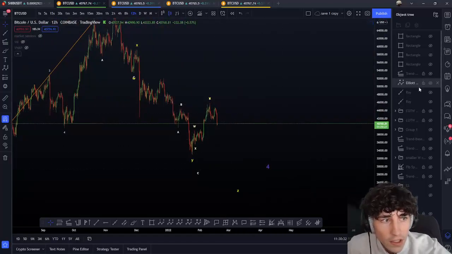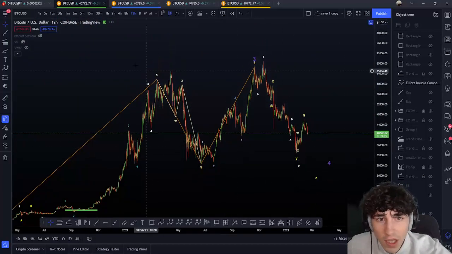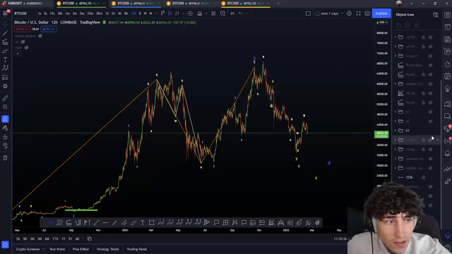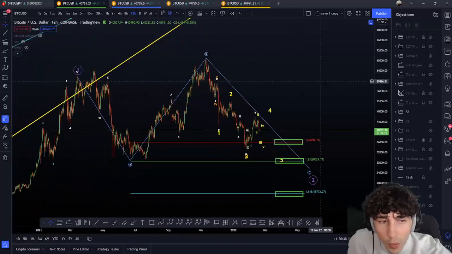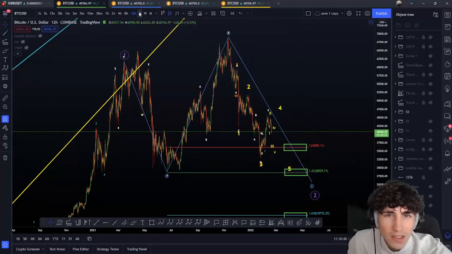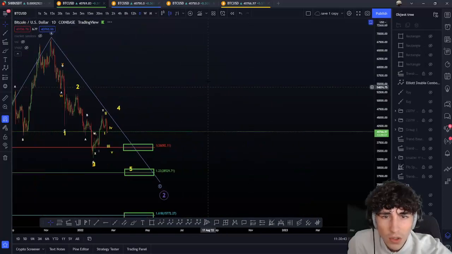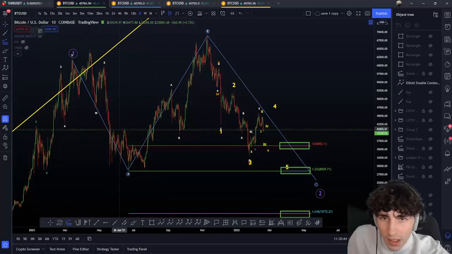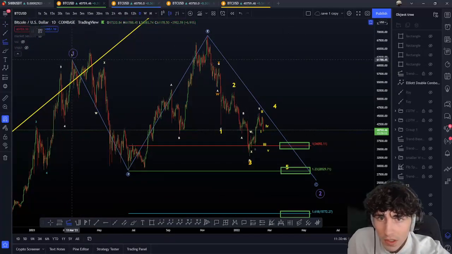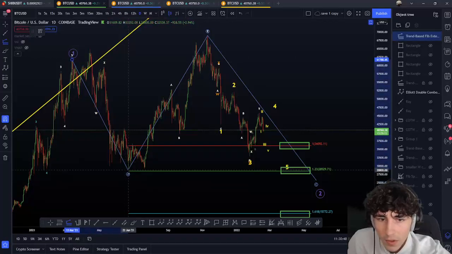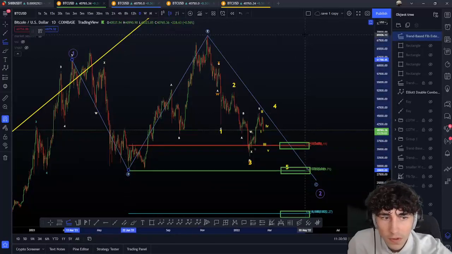But now you have targets, okay? If we're in the big flat, you just have to add the ABC targets simply, okay? So there are two possible ways to add these C targets here. I'm going to go on the daily to show that. If the top is here, in that case you add your extension tool from the top here to the bottom here to the top here, to find the C target.